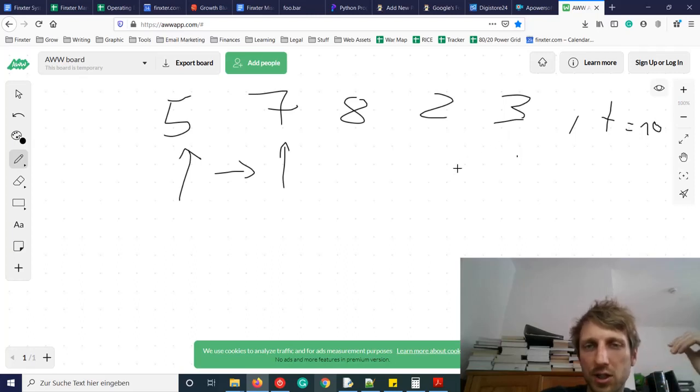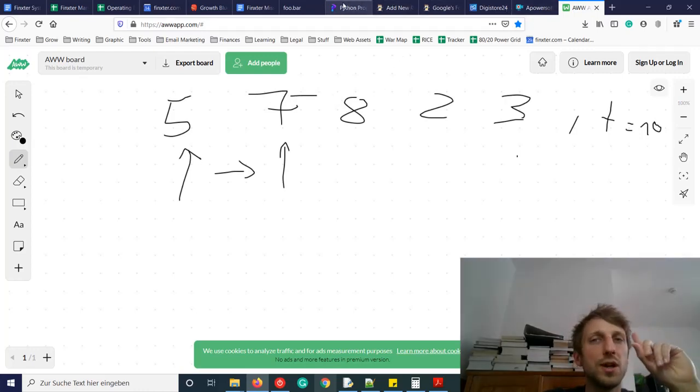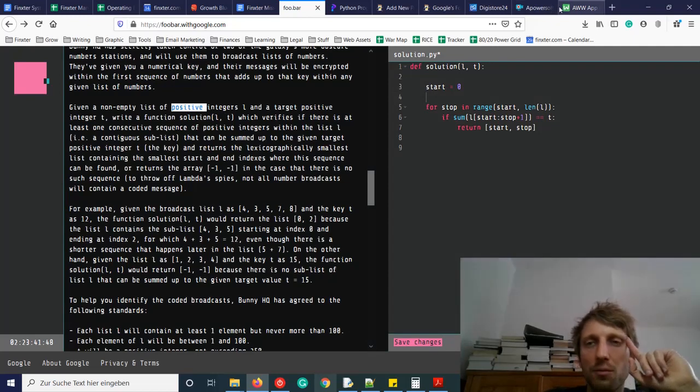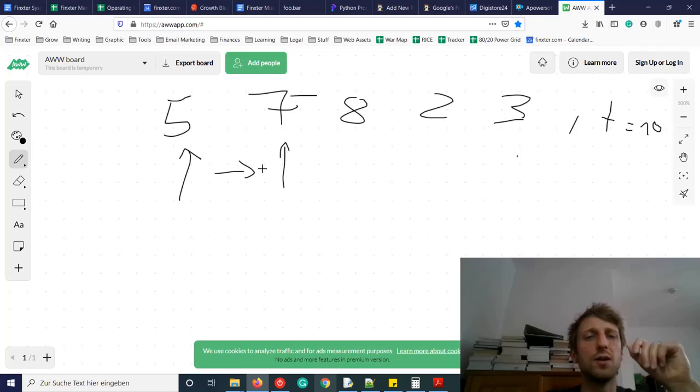This is not very efficient. If we have already summed over these values, for example here 5 plus 7, then this would already be 12, so there's no need of looking even further. These are positive integers, right? They are not negative. Yes, it's positive integers, so of course we can skip the remaining computation.